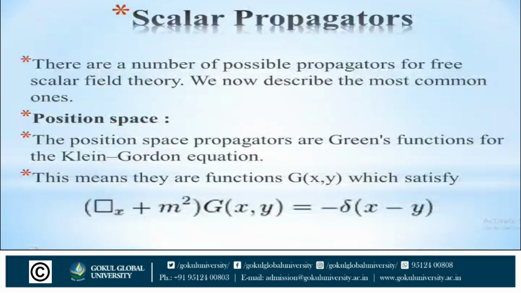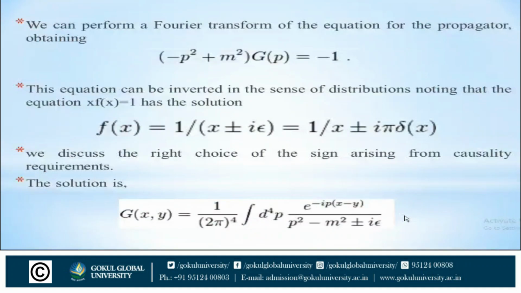Minkowski spacetime is a mathematical model for Euclidean space and time interval. Here □_x = ∂²/∂t² − ∇², which is the d'Alembertian operator acting on the x coordinate, and we know that δ(x − y) is a Dirac delta function.